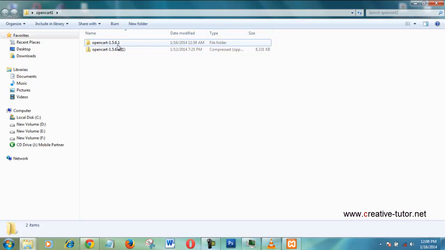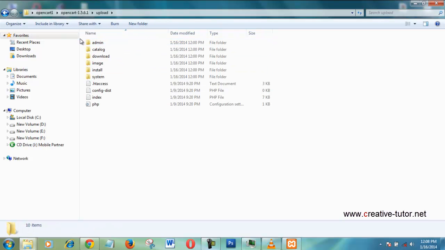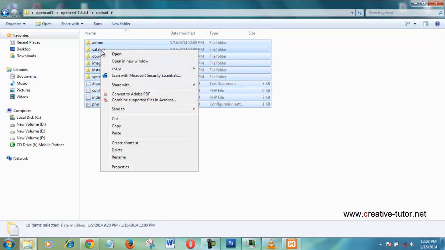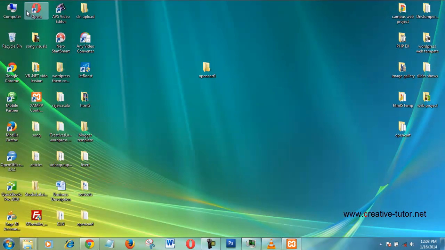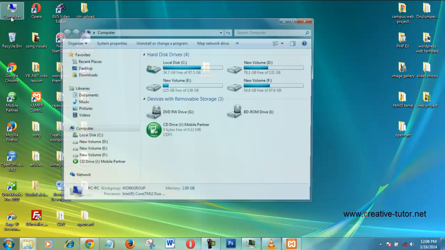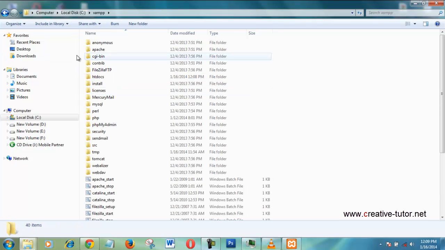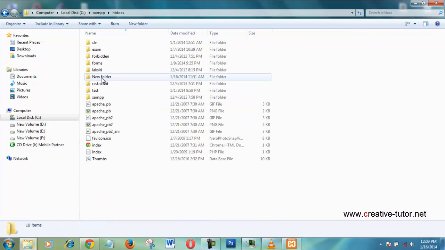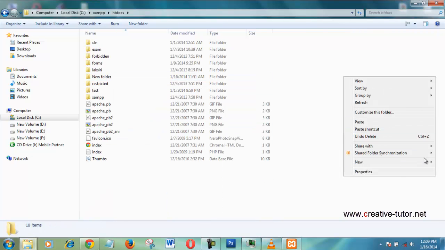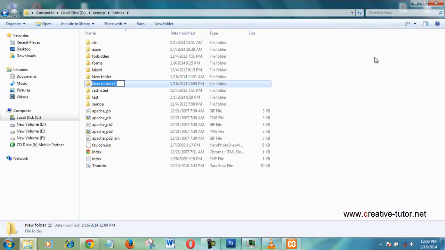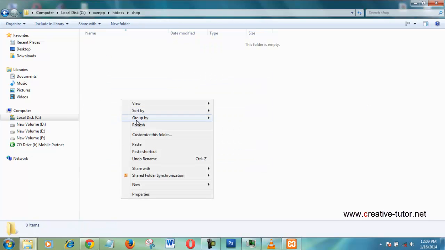Okay, then you can go to the unzipped folder, select the upload folder, go inside this folder and copy everything. Then you can go to Computer, C drive, XAMPP, and go to the htdocs folder and create a new folder as you wish. I create a folder with the name shop. Okay, then I paste the files here.